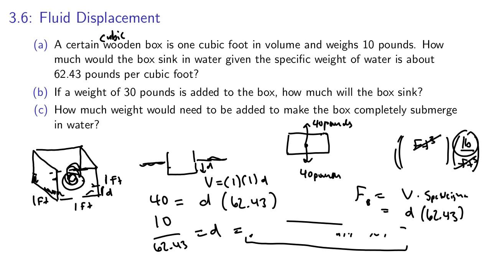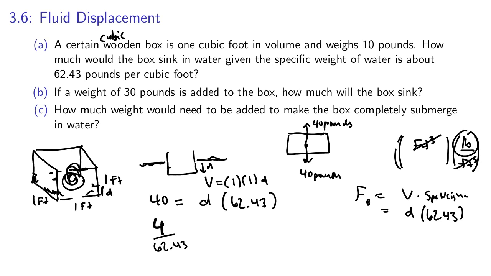The specific weight of water is the same, so we can leave that alone, and we don't have to worry about any other changes to this equation. We can just solve: 40 divided by 62.43 will be our depth that we sunk.